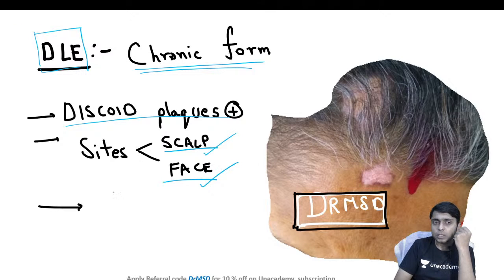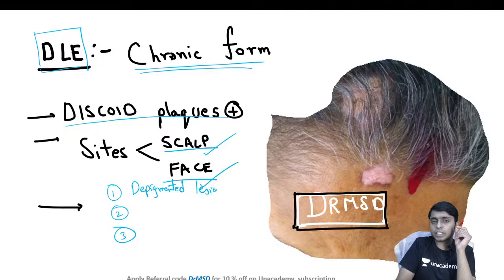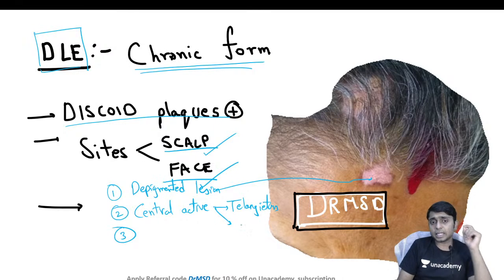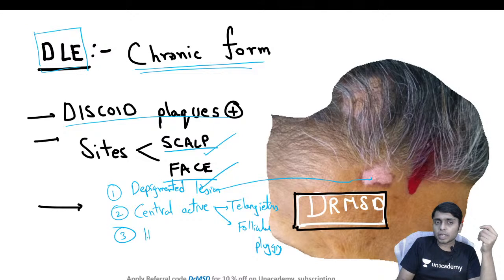And how is a typical lesion going to look? It is going to have 3 zones. In the center there is going to be a depigmented lesion. Depigmentation can be seen in the center. And if the disease is active, then we are going to have a central active zone, where the characteristic findings will be telangiectasias, that is permanent dilatation of the capillaries, and there will be follicular plugging. And in the third zone there is going to be hyperpigmentation.